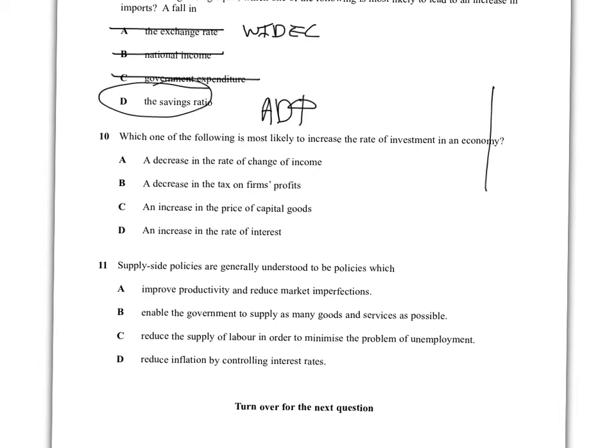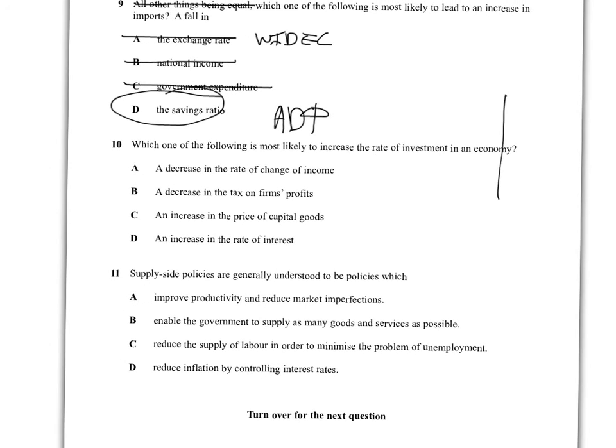Okay, this is a bit back in the day, this stuff. Factors that affect investment. And I think you'll find this easy, so let's have a look. Which of the following is most likely to increase the rate of investment in the economy? Right, A, a decrease in the rate of change of income. Let's just hold that for a second.